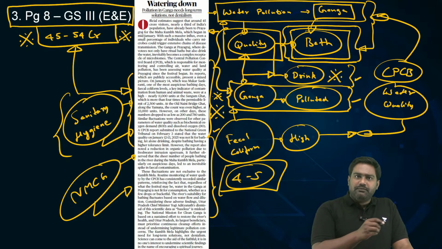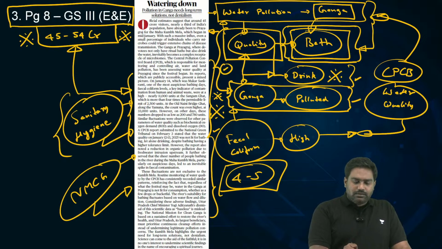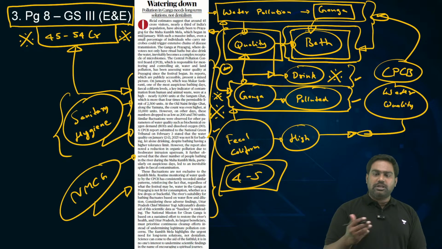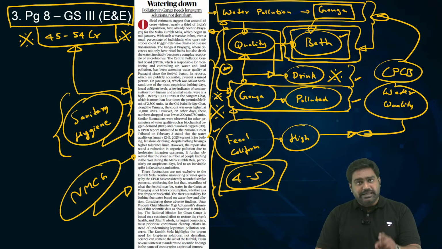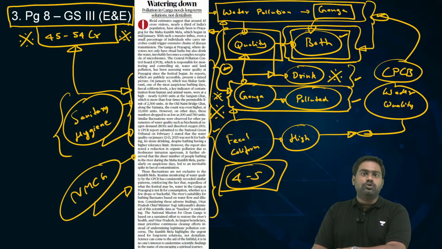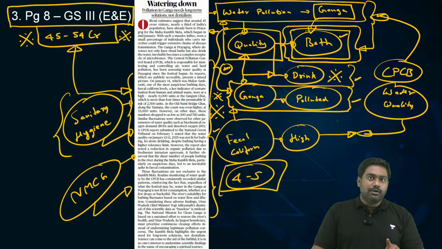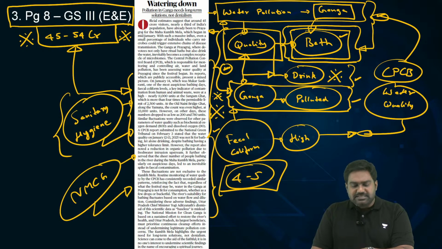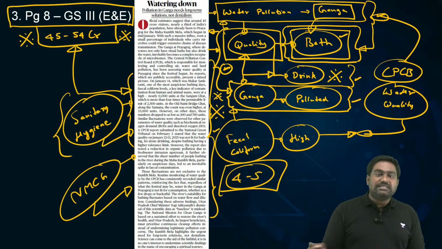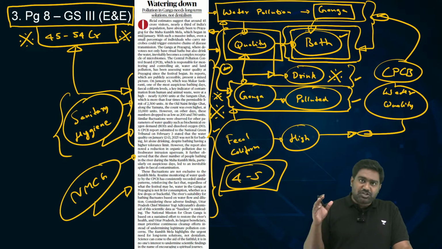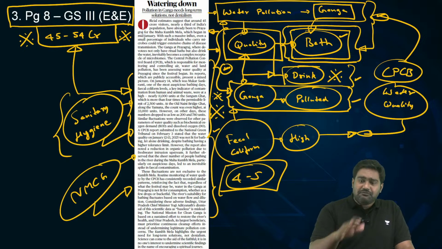As in, when there is a fresh water flow, when the water gets diluted with fresh release of water, the parameters improve slightly. The water becomes fit for bathing, because there have been some days during Kumbh Mela itself where the CPCB report shows the water quality had become very good. In fact, it was way below the dangerous threshold, making it very suitable for bathing and even sometimes for drinking. But there are days, occasions where pollution levels shoot up rapidly, especially when the water has been stagnant for a long time, especially when fresh water has not been introduced. So then the water not only becomes unfit for drinking, it becomes unfit even for bathing.